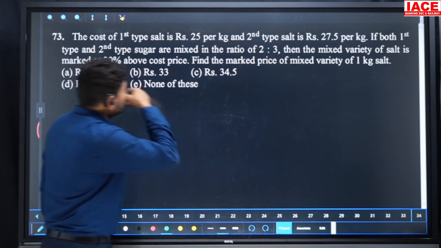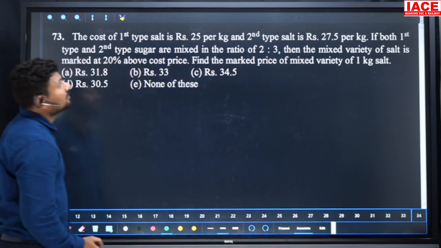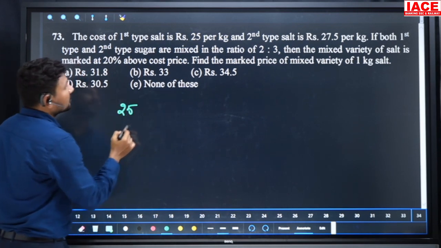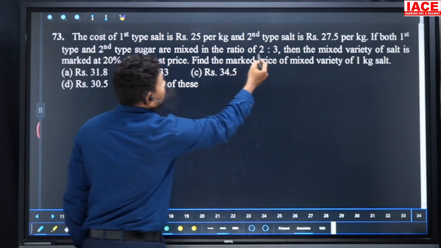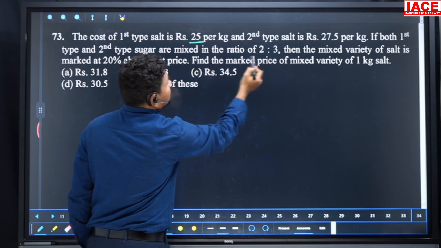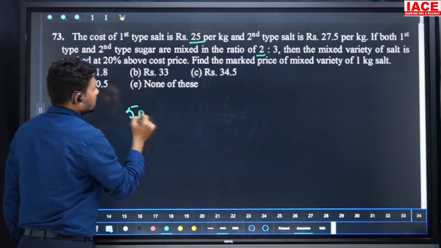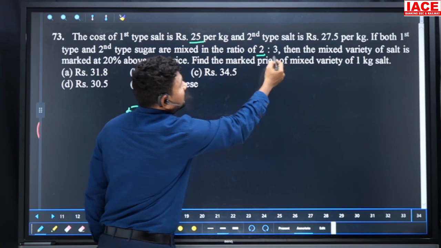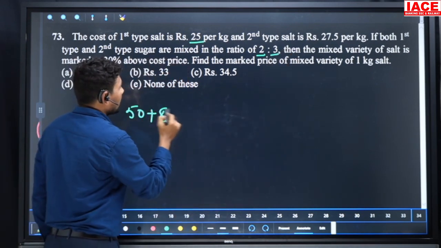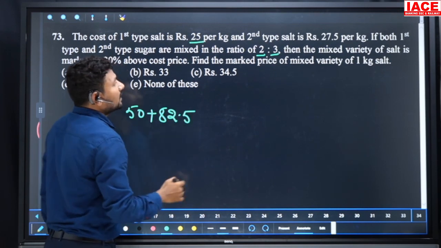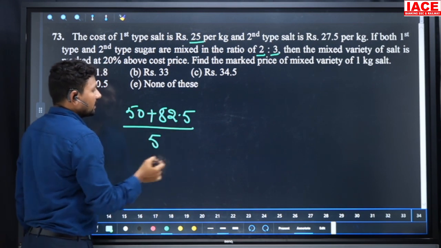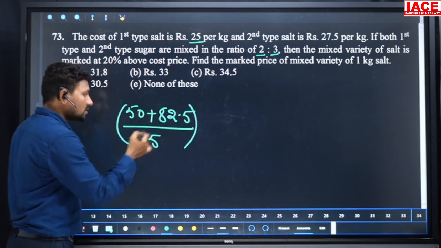Go for the next question. The cost of the first type of salt is 25 rupees per kg and the second salt is 27.5. The first salt is 2 kgs, the second salt is 3 kgs. That means the first salt is 25 rupees per kg, 2 kgs means 50 rupees, plus 27.5 for 3 kgs, 27.5 3s are 82.5, and we need only 1 kg value. This is the 2 kg value, this is the 3 kgs value. We have how many kgs? 5 kgs. But finally we need only the 1 kg value, that's why I am dividing by 5.